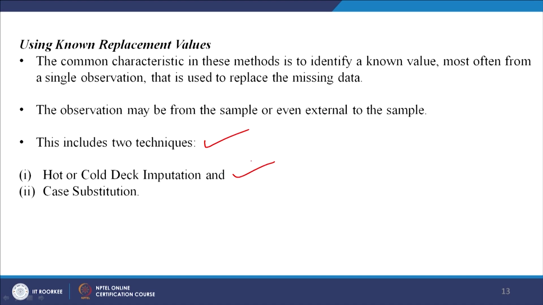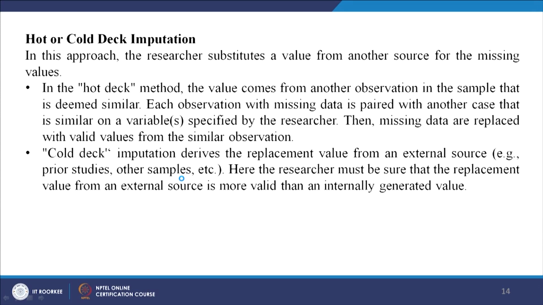First is called the hot and cold deck imputation, the other is called a case substitution method. I will explain each one. Now what is this hot and cold deck imputation? In the hot deck imputation method, the value comes from another observation in the sample that is deemed similar.